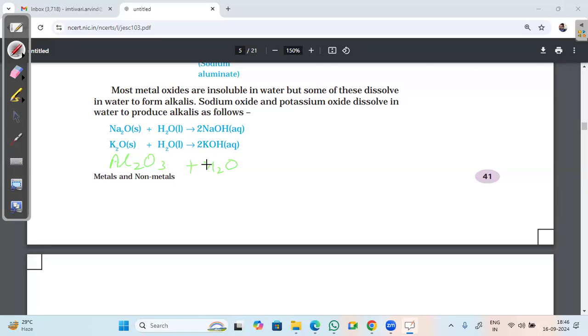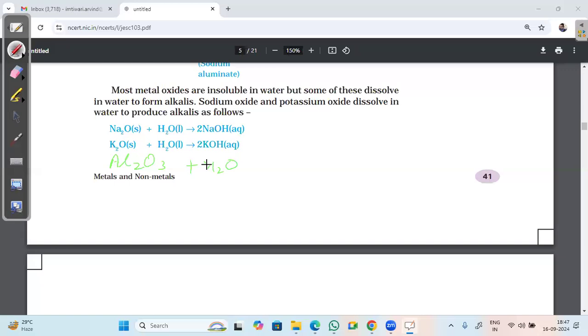Okay, see, aluminium oxide in water, it won't dissolve. Only the metal oxides of group 1 and 2 are soluble in water. Aluminium oxide is a metal oxide of group 13, so it does not dissolve in water. In a similar way, copper oxide will also not dissolve in water. Got it?